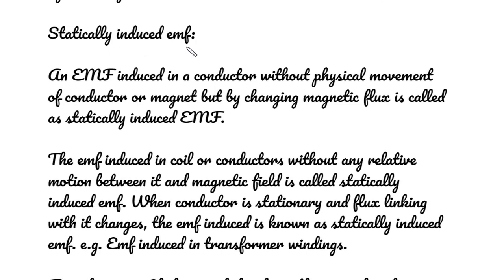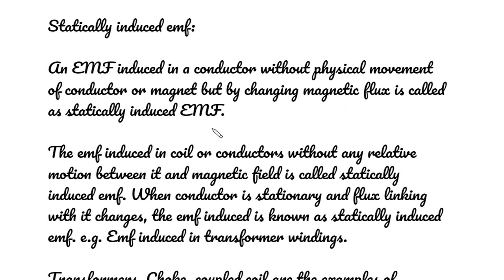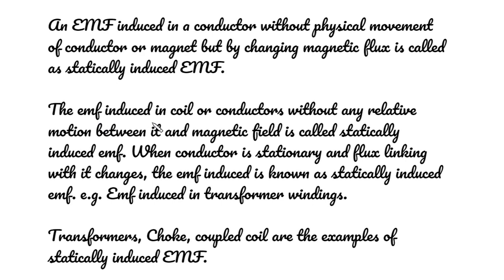Statically induced EMF. An EMF induced in a conductor without physical movement of the conductor or magnet but by changing magnetic flux is called statically induced EMF. The EMF induced in a coil or conductors without any relative motion between it and the magnetic field is called statically induced EMF.